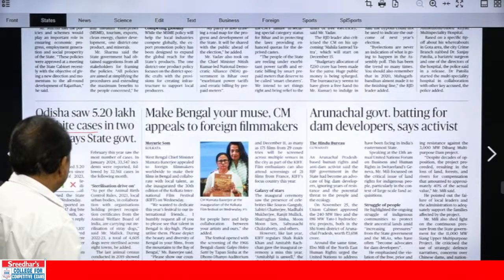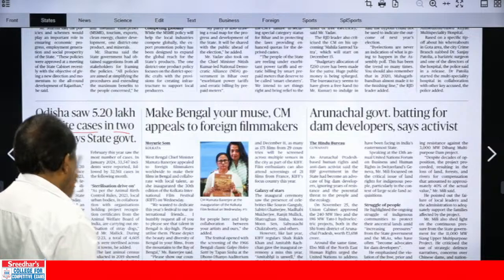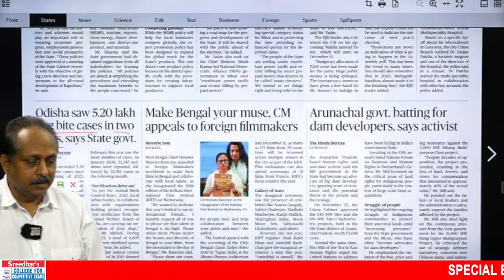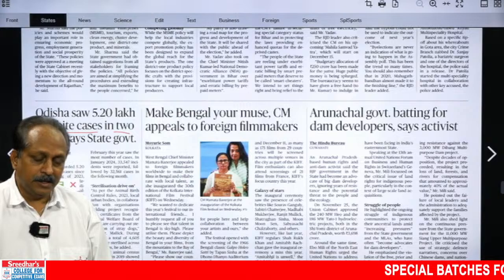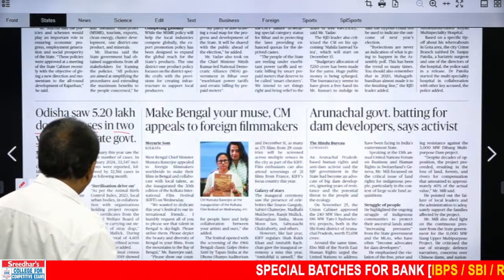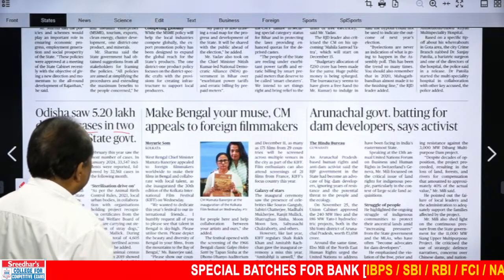Dog bite cases in 2 years, span of 2 years. Imagine about 5 lakh in 2 years, dog bite cases. That is something disturbing, shocking. According to, says state government.